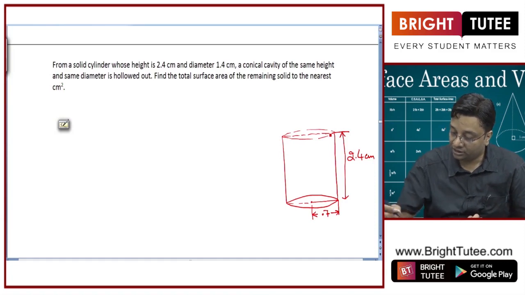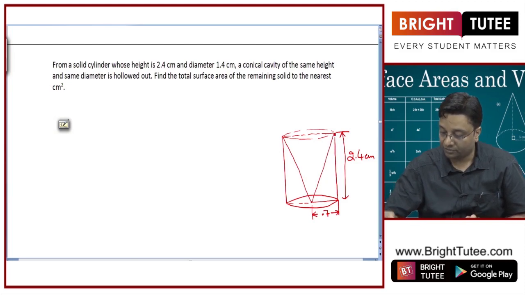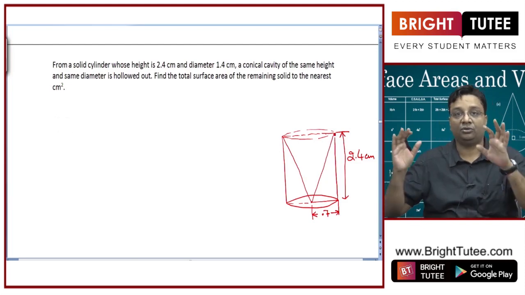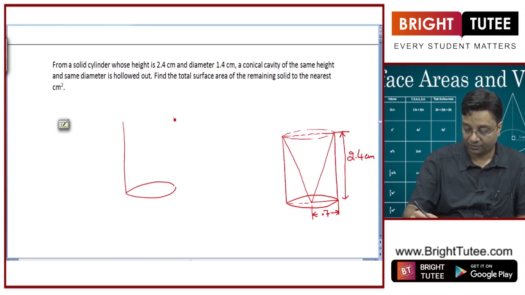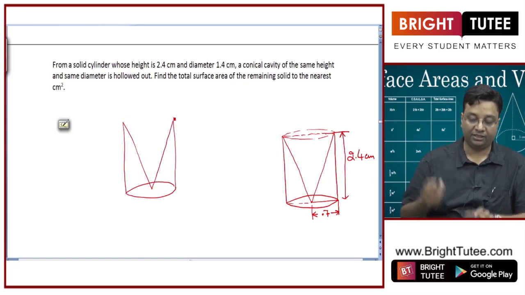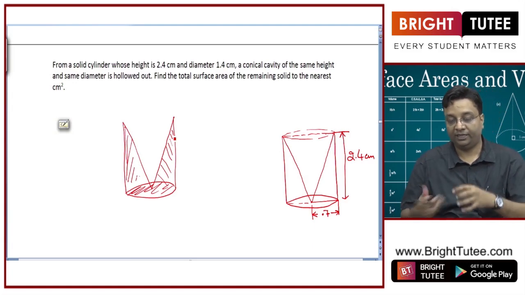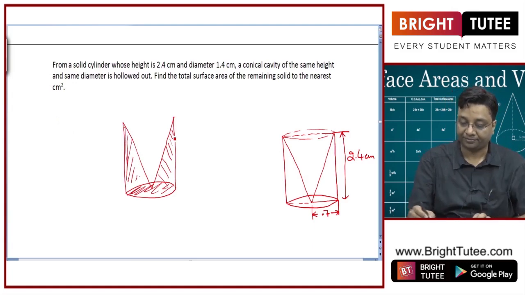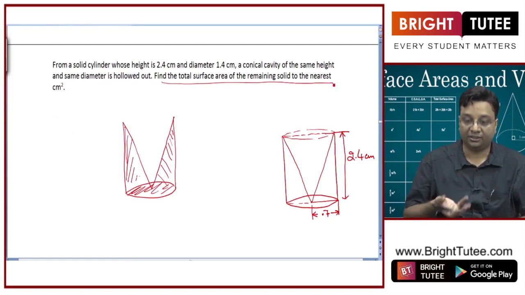A conical cavity of the same height and same diameter is hollowed out. So this is the conical cavity we are talking about. This portion is taken out from this solid cylinder, so what I am left with is a shape like this. This is the solid part. This is also solid part. So there is a cylinder and there is this conical cavity. Now I need to find the total surface area of the remaining solid.